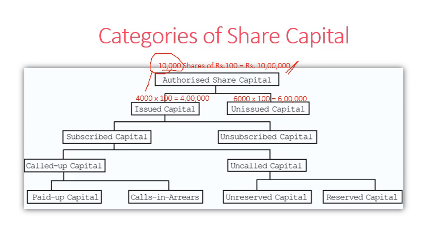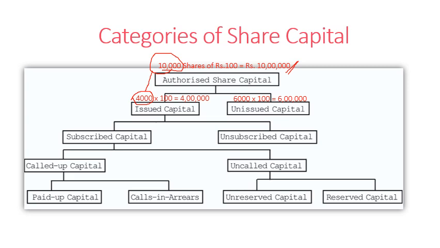Then the issued capital is further classified into two: subscribed capital and unsubscribed capital. Subscribed capital refers to that part of issued capital which has been subscribed by the public. Here we are issuing 4,000 shares to the public.